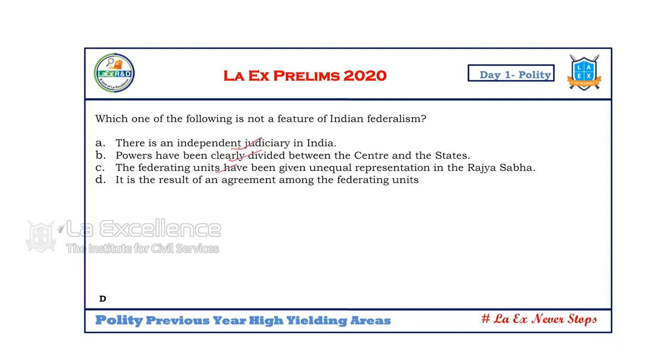It is the result of an agreement, no. Regarding the American Constitution, we need to talk about coming together federalisms and holding together federalisms. The Indian Constitution is a holding together federalism. The US is an example of coming together federalism. There we have agreement. Here we don't have. Answer is D. It is not a feature. That's why the answer is D.